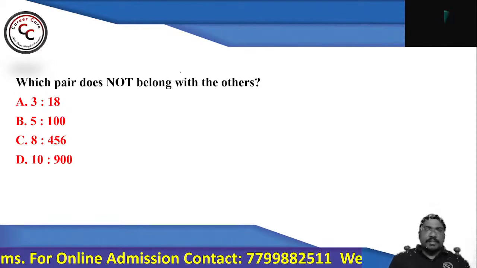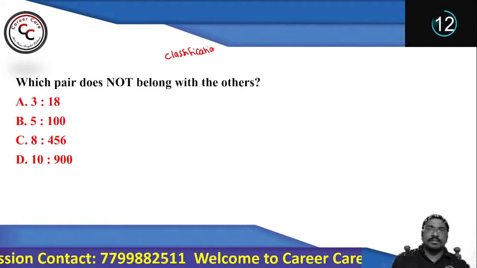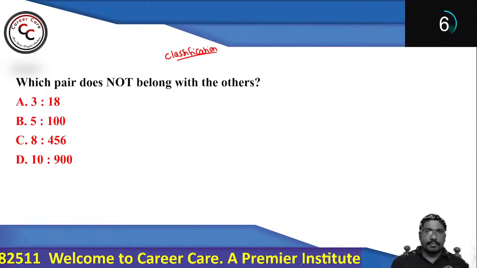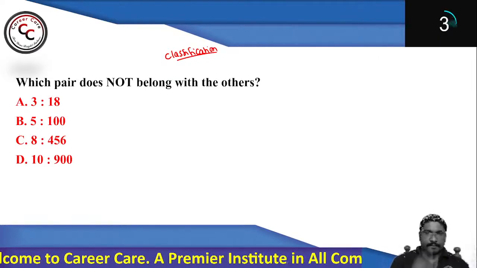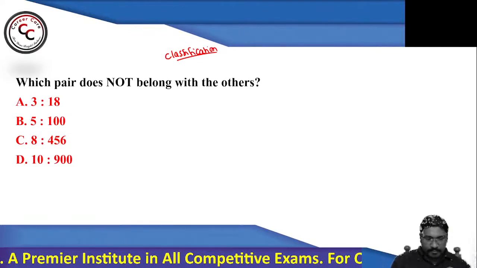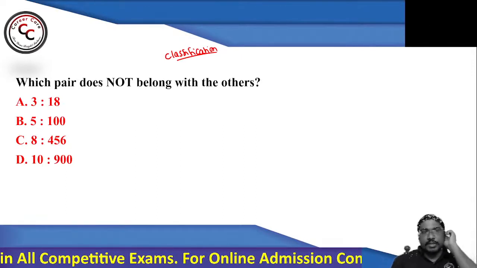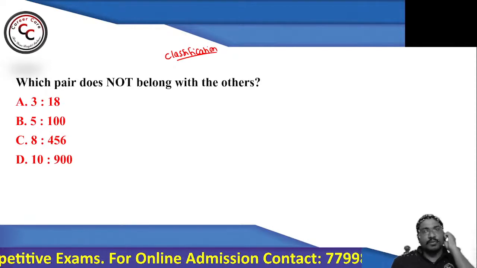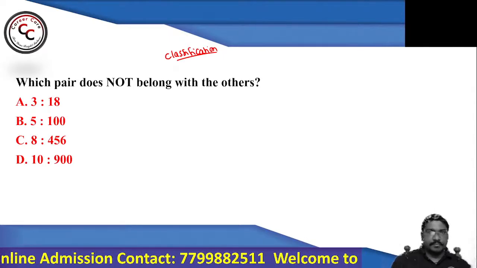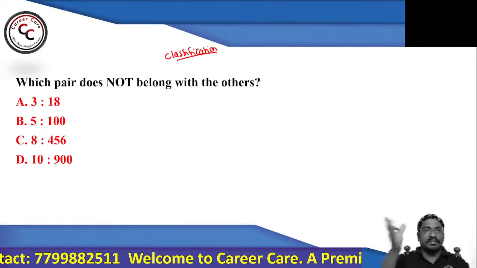Now look at this particular question, purely based on classification. Let's see what your answer says. So 3 is to 18, 5 is to 100, 8 is to 456, and 10 is to what? 10 is to 900. So out of these four options, three are following a pattern, and we need to find the one that is different from the others.